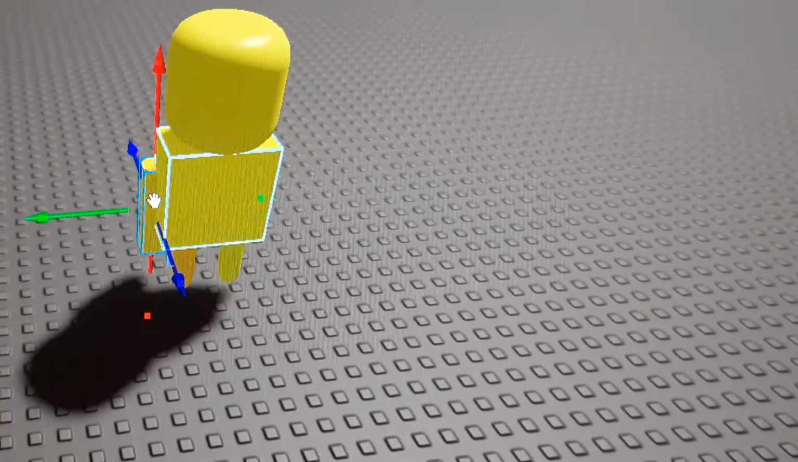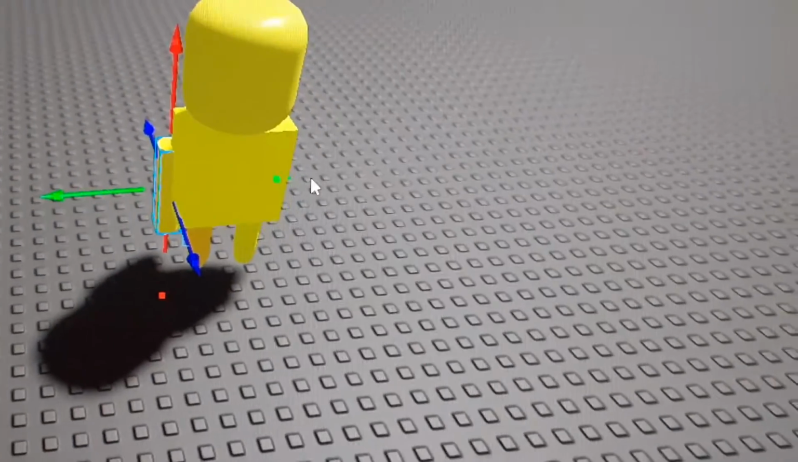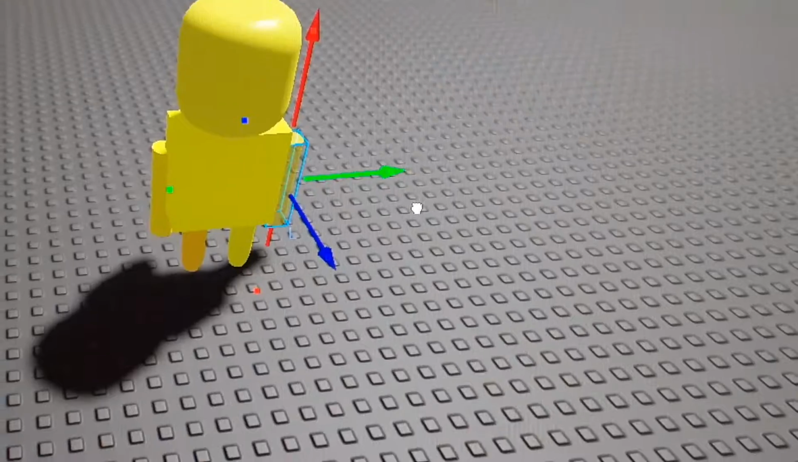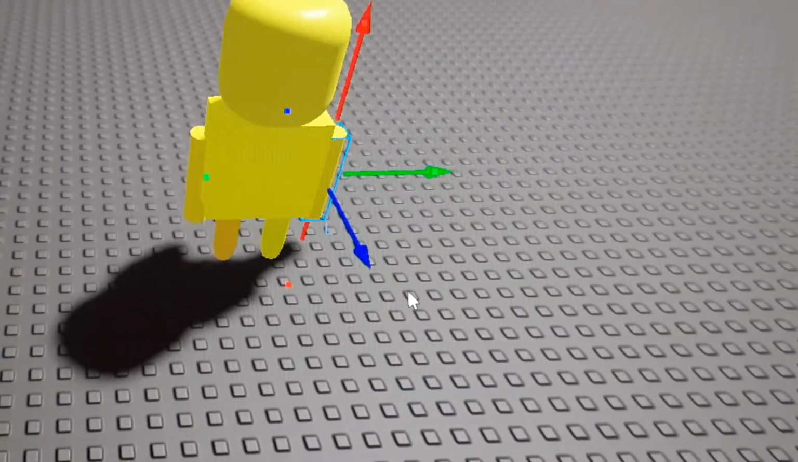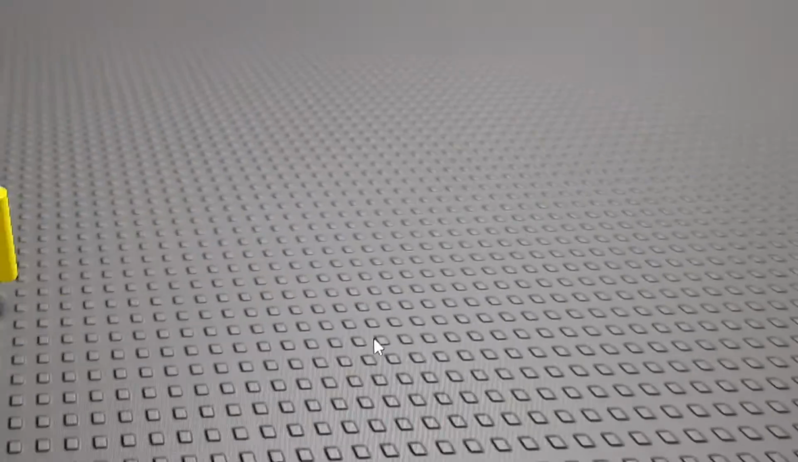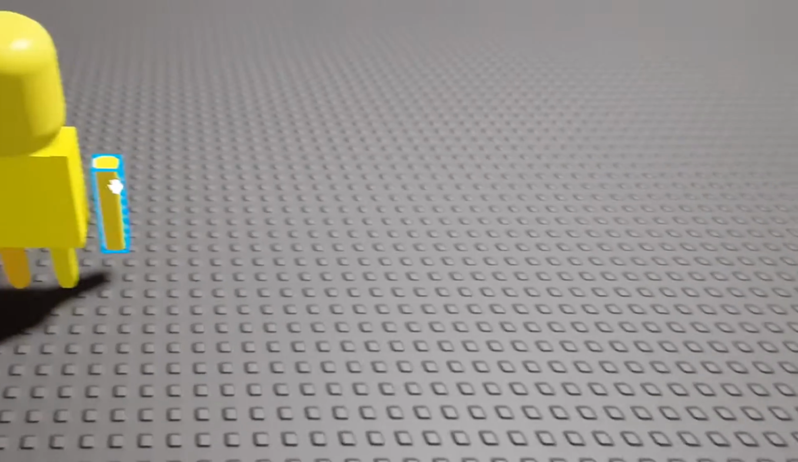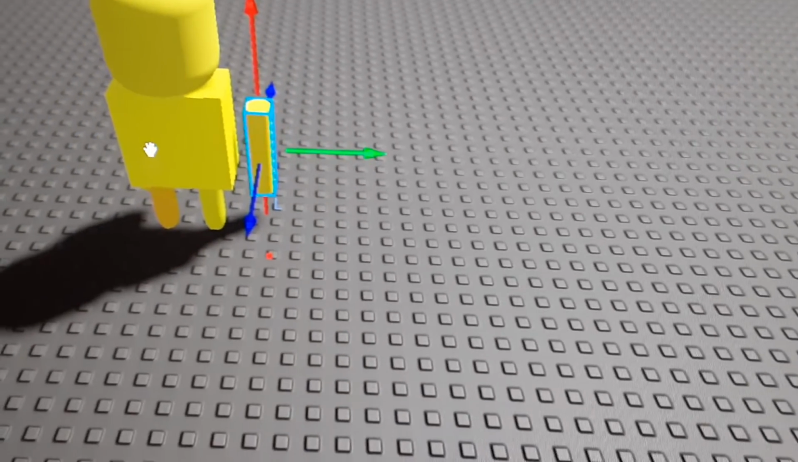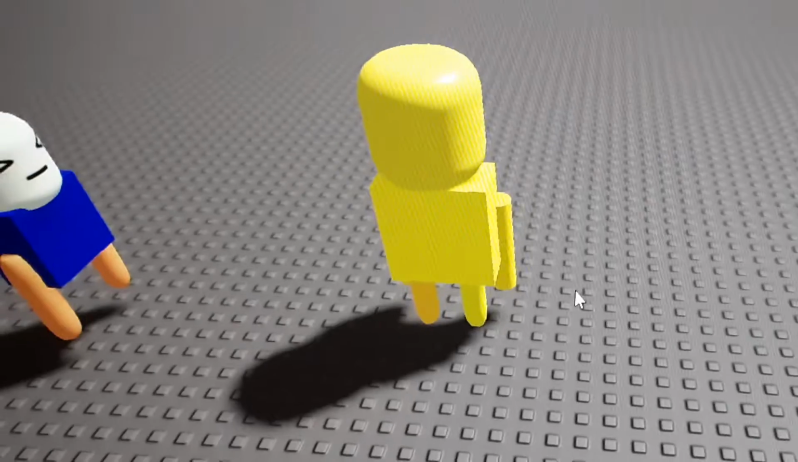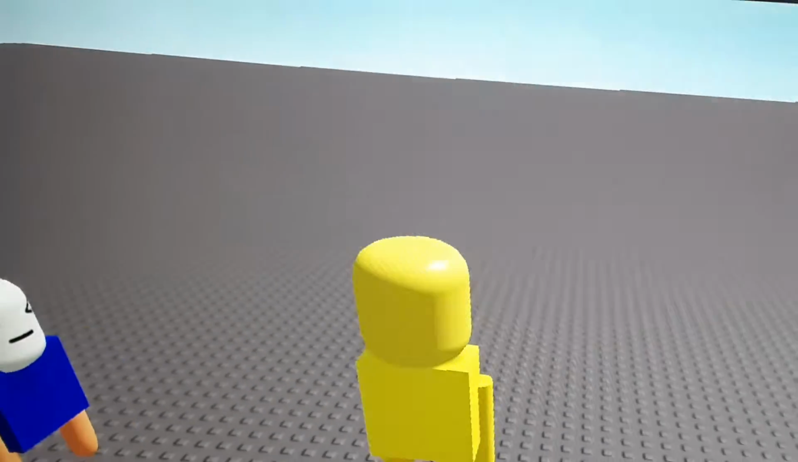Alright. So now I can just duplicate this. And we can name all these body parts. You don't have to, but you can. And also check around the entire body if you have everything. And now it's time to do the face.